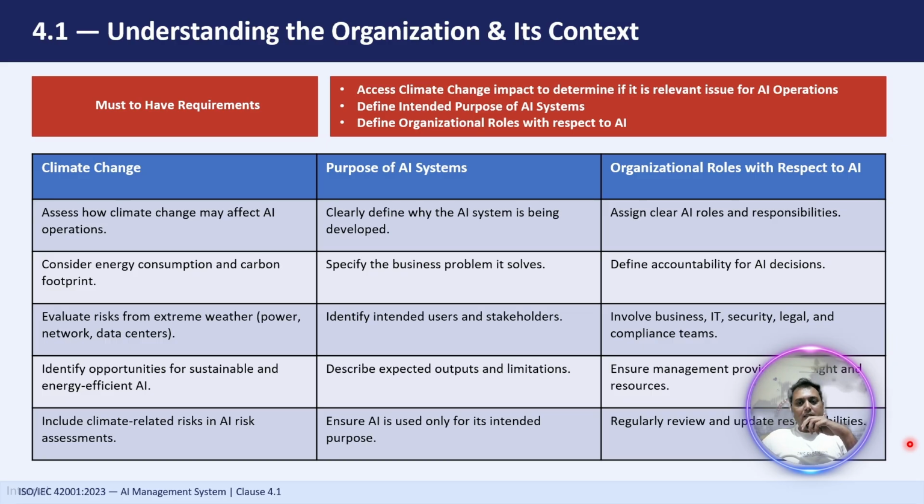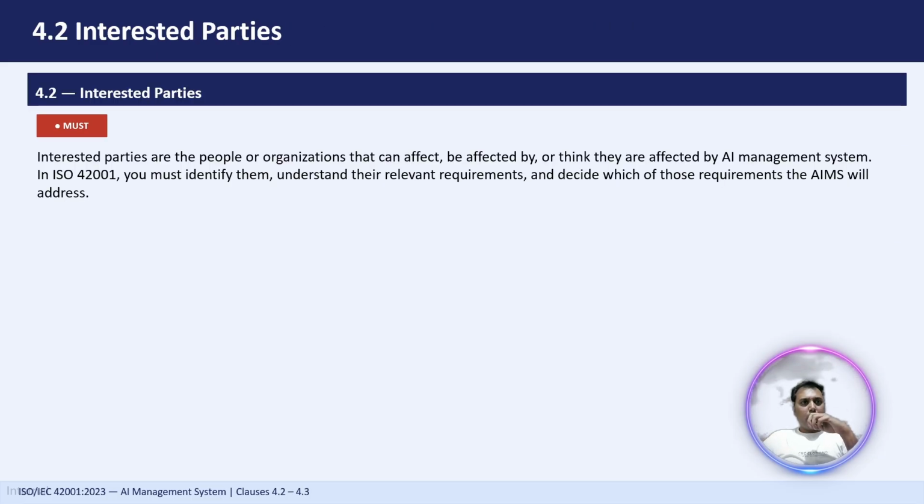As an AI system evolves, as the team changes and new risks emerge, the organization needs to periodically revisit and update who is responsible for what. So we have to make sure that we review the roles and responsibilities and update them according to the latest requirements. The next we have is 4.2, which is interested parties.